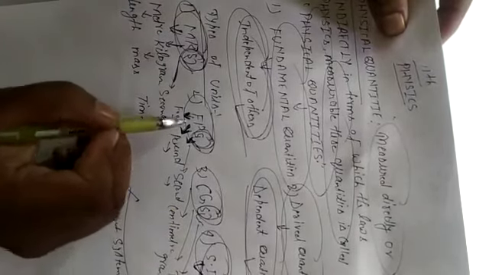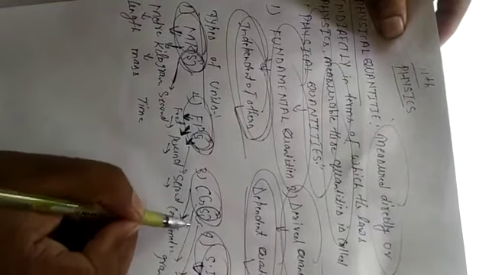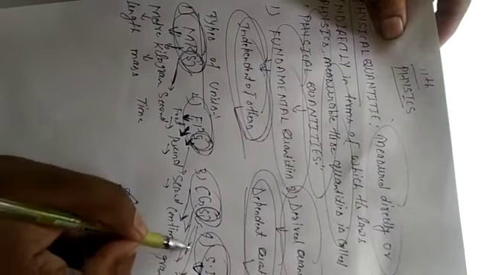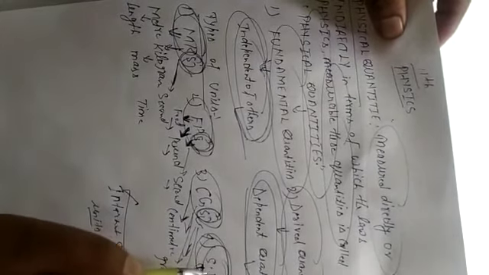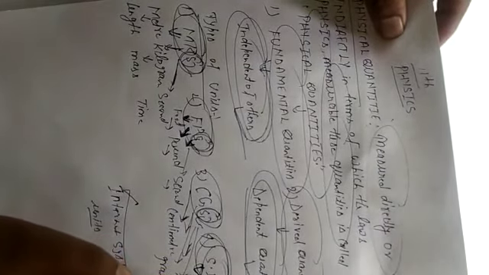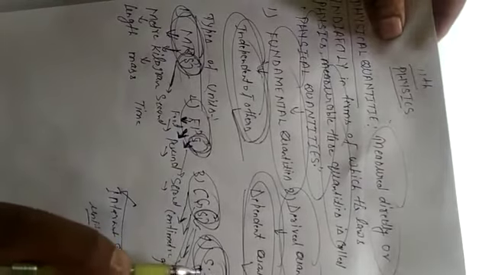In CGS, C stands for centimeter, G stands for gram, and S stands for second. SI is the International System of Units. So you have to consider only four: MKS, FPS, CGS and SI.